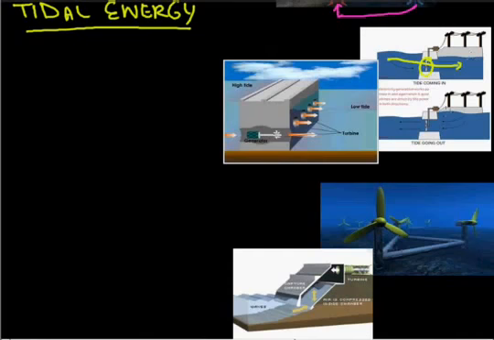Because of this the water rises, and when low tide comes the water's direction goes towards this side, and this also helps in this plant because the water goes from the opposite direction. Now also it rotates the fan, and this is how we get energy from the high tide and the low tide, meaning when the tide is coming in and also when the tide is going out.